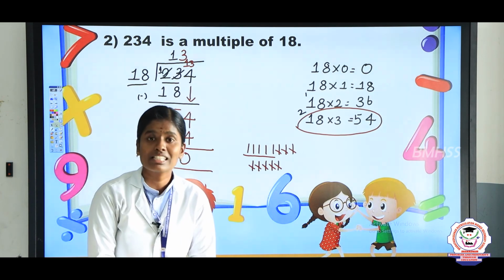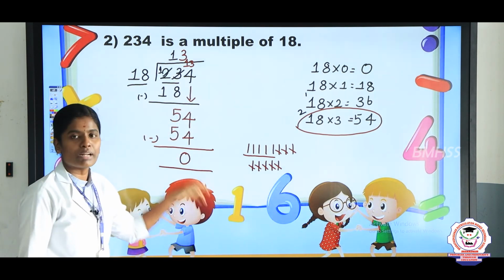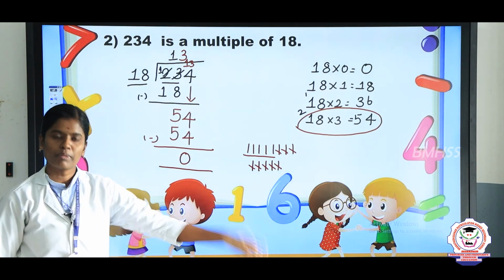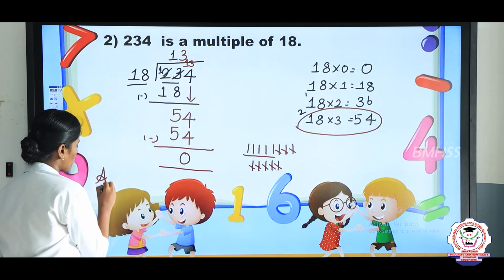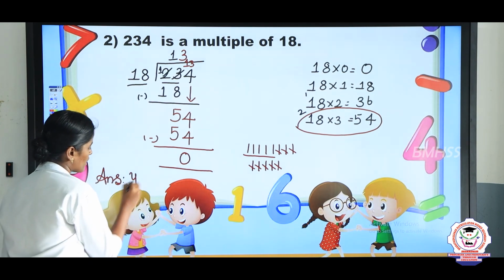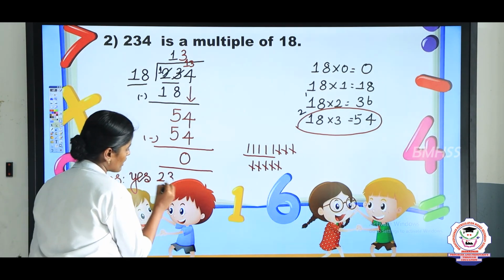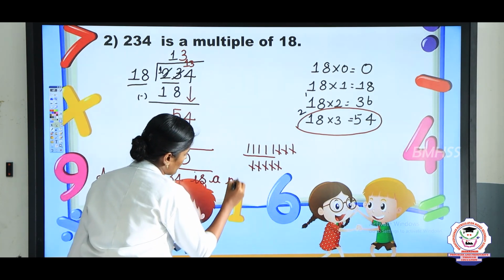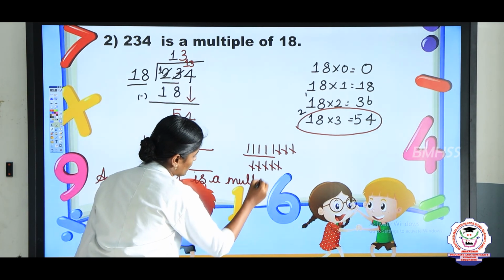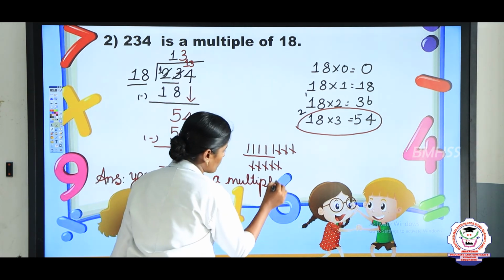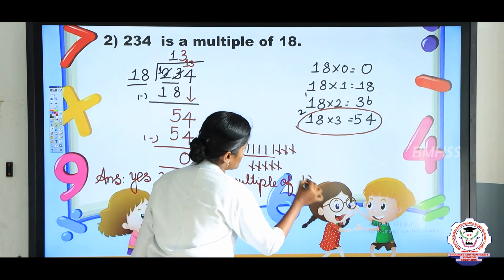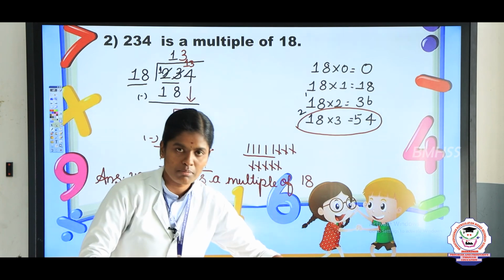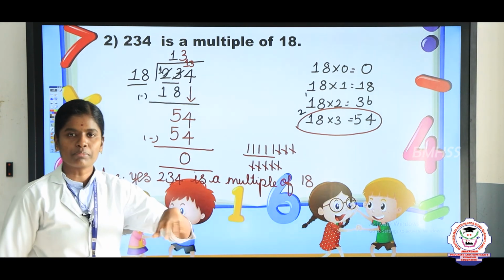So 0 means that is yes. Yes, 234 is a multiple of 18. Answer yes. 234 is a multiple of 18. So before we saw the example is factors and this is multiples.